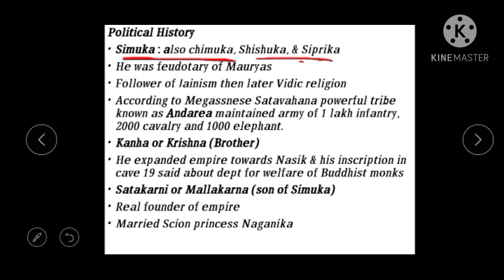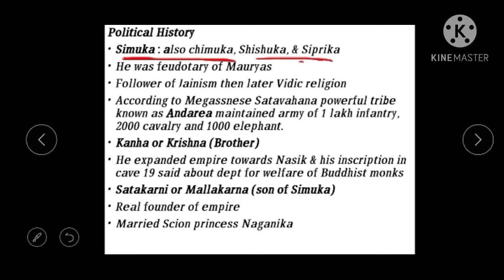One name is Rangobhadra, and the other name is Ranagoswami. These are the two names of Simukha which we know from the coins.